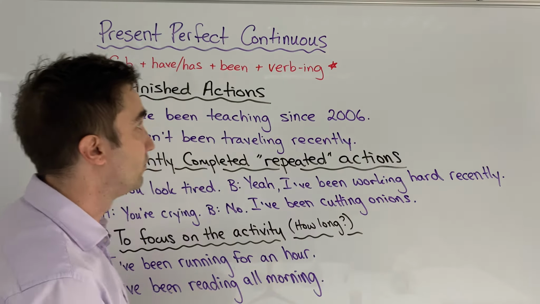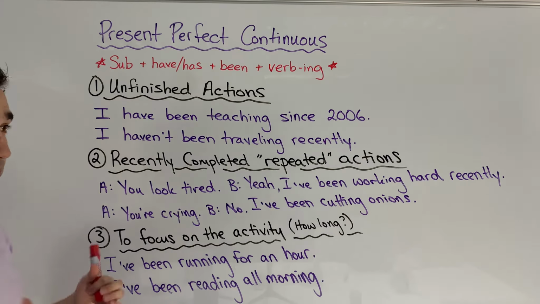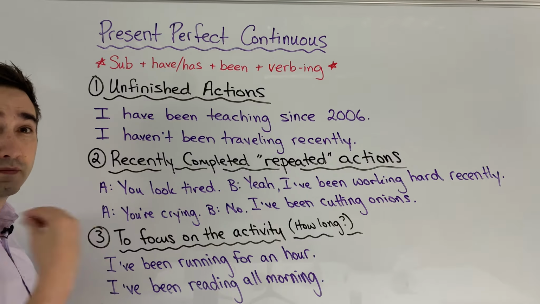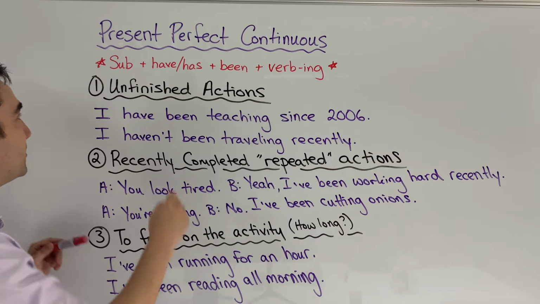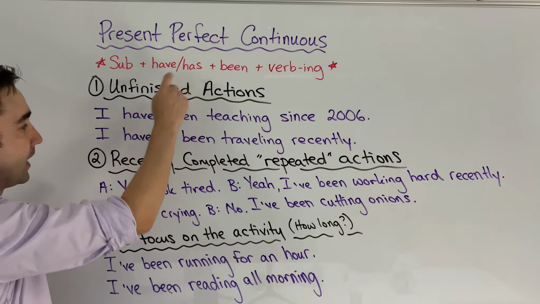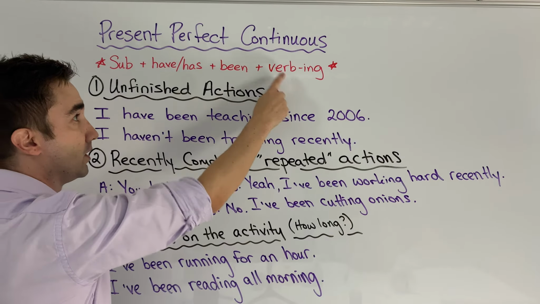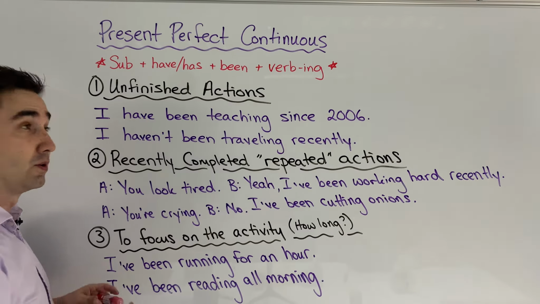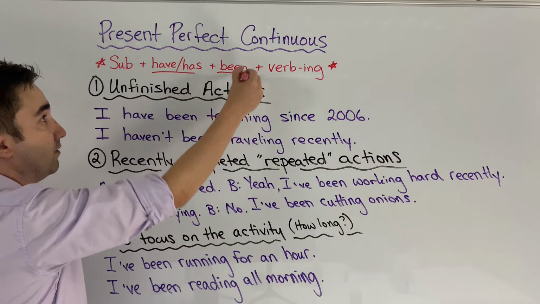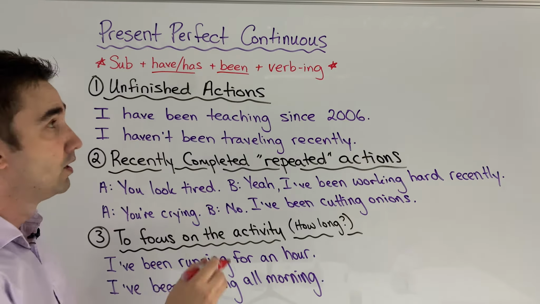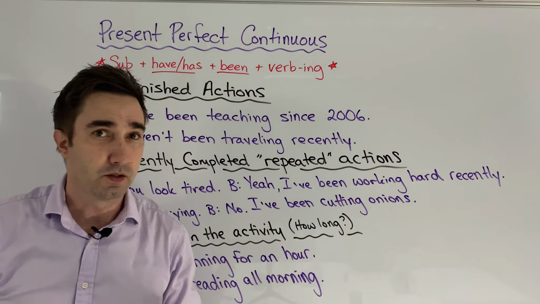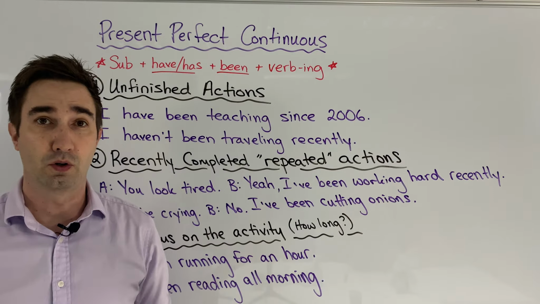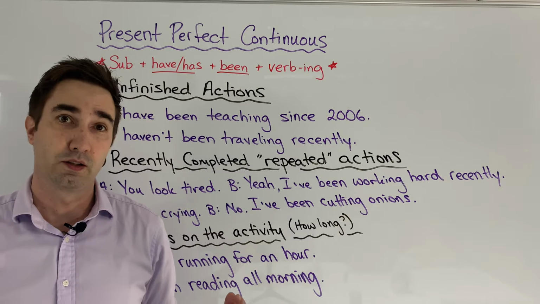It's important that we focus on the form. Anytime that we are studying grammar, we need to focus on the form. We need to follow this sentence structure: subject plus have or has plus been plus verb-ing. In this sentence, we actually have two auxiliary verbs. These verbs, have and has, and been, have no meaning. They just help us to construct the present perfect continuous.